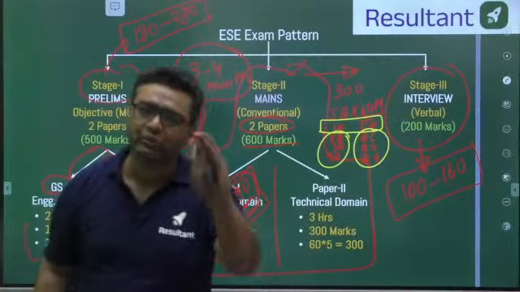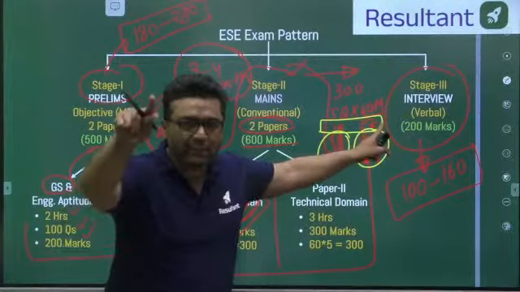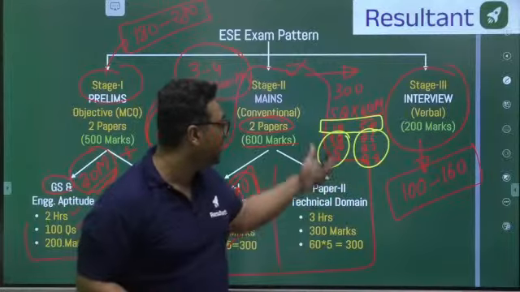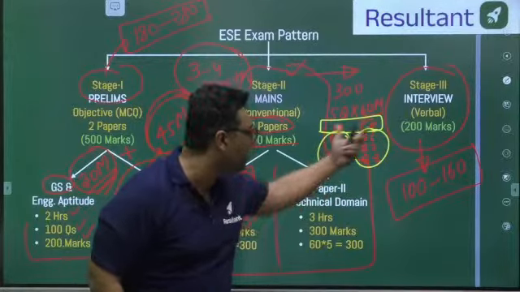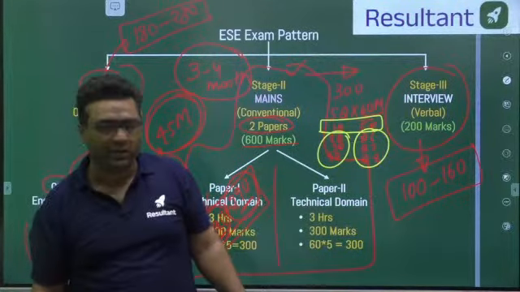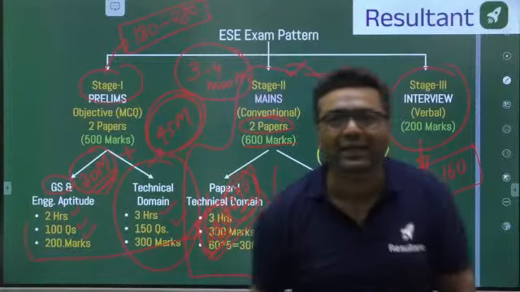You have the choice: 1 and 5 are compulsory, and the rest 3 can be one from here, two from here, or two from here, one from here. This is the choice in the mains paper. I feel everybody understood about the ESC paper.